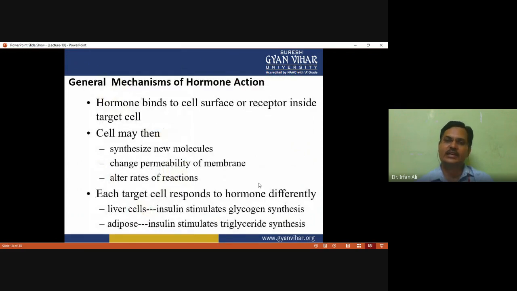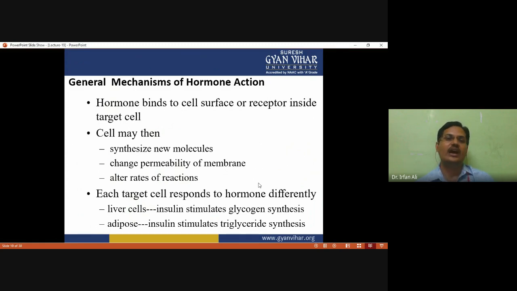And a general mechanism of hormone action: the hormone binds to the cell surface receptor or a receptor present inside the cell, either in the cytoplasm or in the nucleus. As we discussed in the previous lecture, there are three types of receptors: the cell surface receptor, the intracellular cytoplasmic receptor, and the intracellular nuclear receptor.